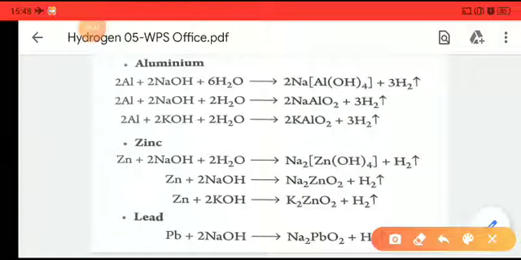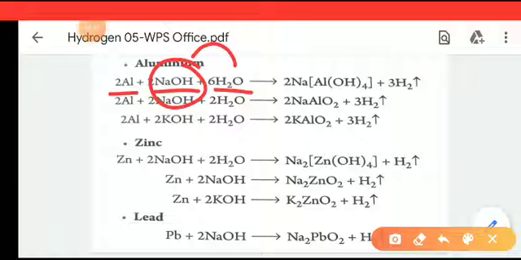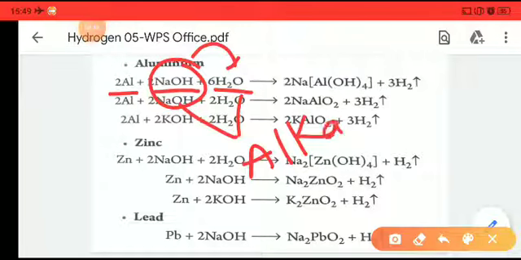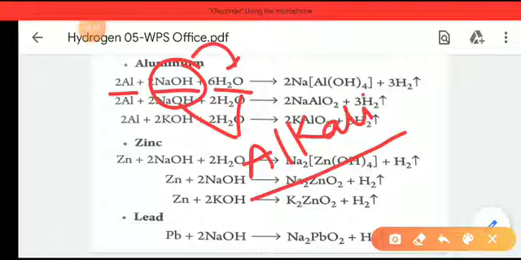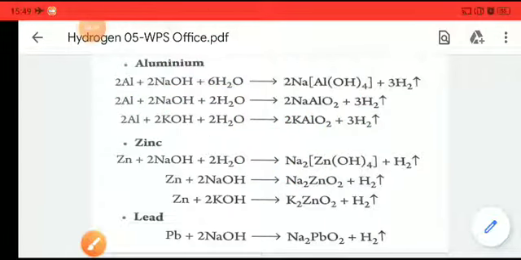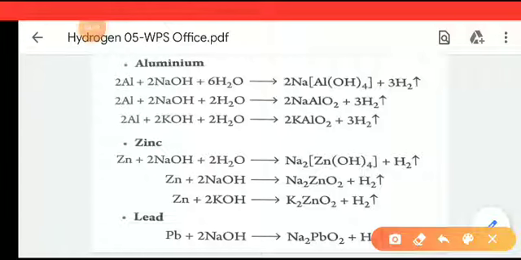Here aluminum is being reacted with NaOH and H2O. Remember, this is the base which is dissolved in H2O, that is what is called an alkali. I have already discussed that those bases which can dissolve in water are called alkalis. So when aluminum is reacted with aqueous NaOH, that is NaOH plus H2O, what will it form? It will form sodium aluminate or hydroxy sodium aluminate plus hydrogen.